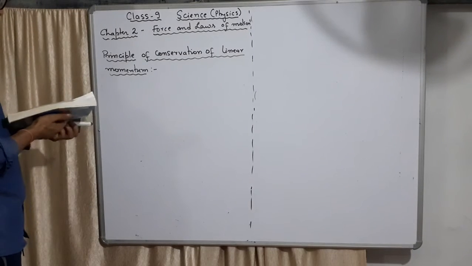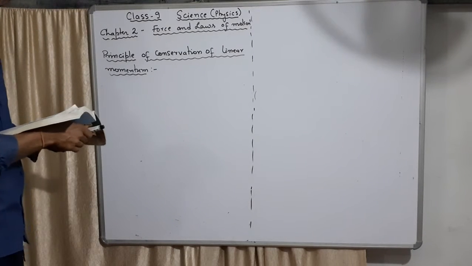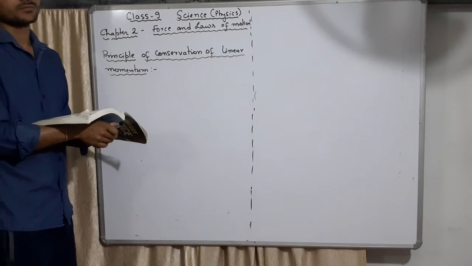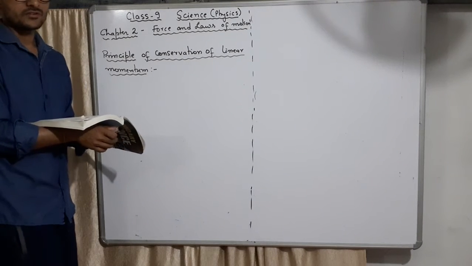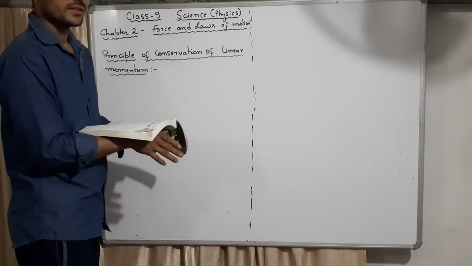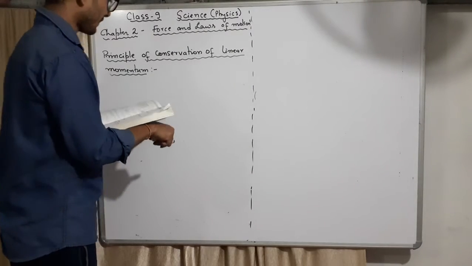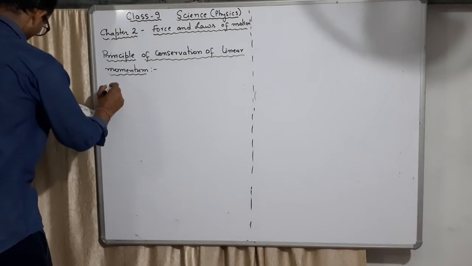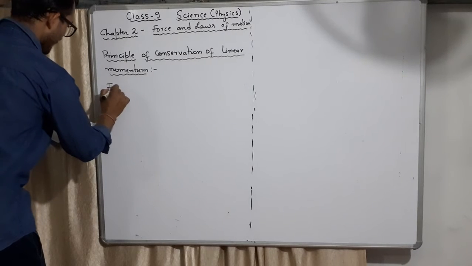Okay, let's start with the situation. In physics, to understand, we make situations. We imagine a situation, and then ask what will happen in that situation. What is the statement?